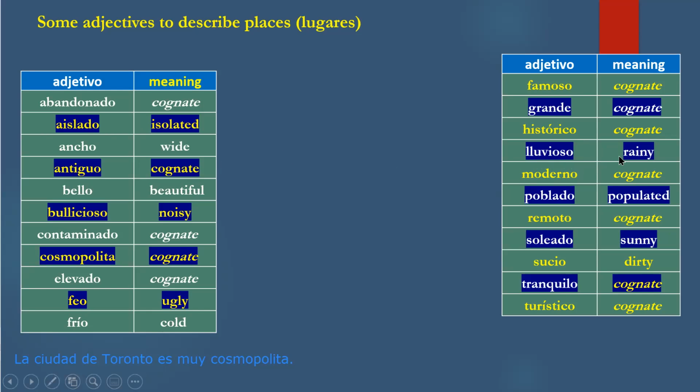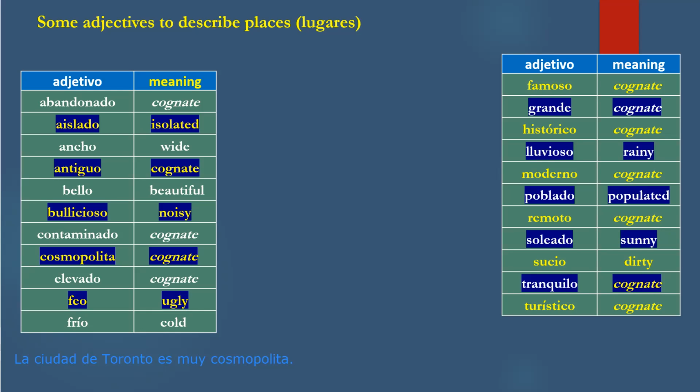Lluvioso, rainy. Moderno, so that would be modern. Poblado, populated. Remoto, so that's remote. Soleado, sunny. Sucio, dirty. Tranquilo, so quiet. Turístico, touristic. Right? So now you have some adjectives, and now you can start making more sentences.